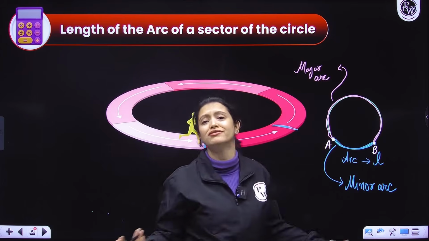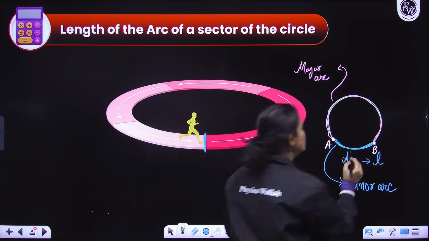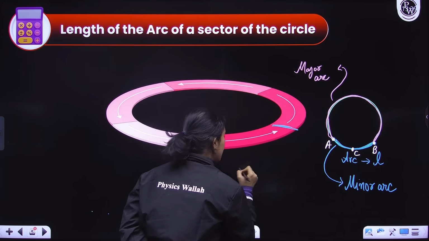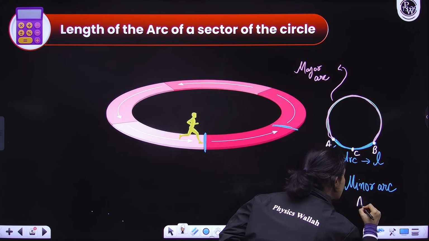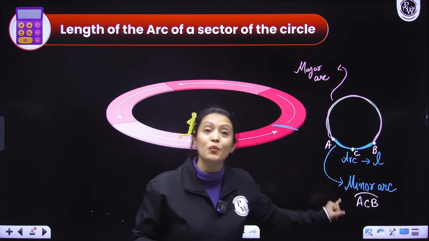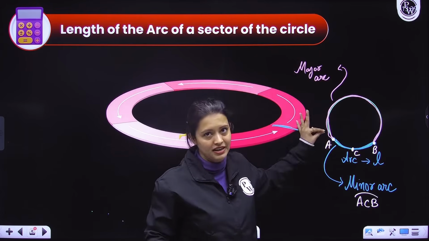Because both of them have the same endpoints. Right? So that's why if you want to write the minor arc, you can take a point here. Let's suppose we take a point C here. So you will write that the minor arc is arc ACB. So here what we have done, between endpoints we have taken one more point, right? So to specify which is the minor arc.